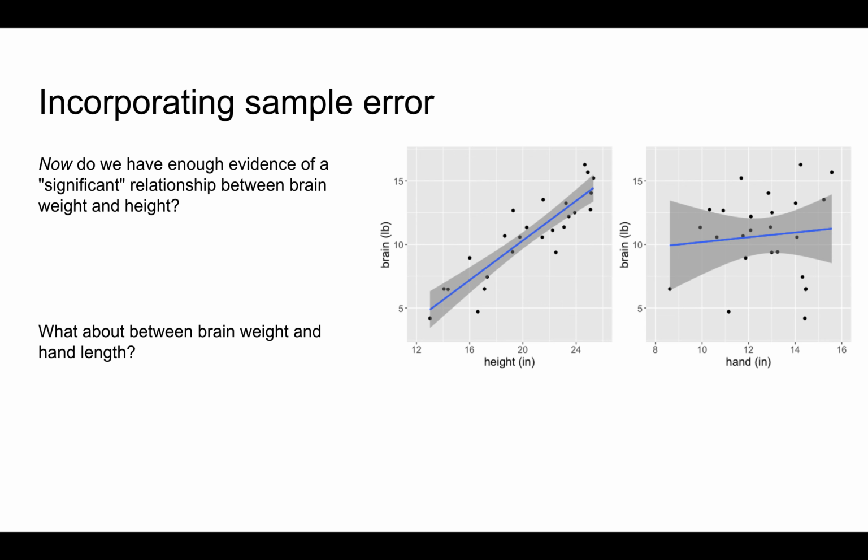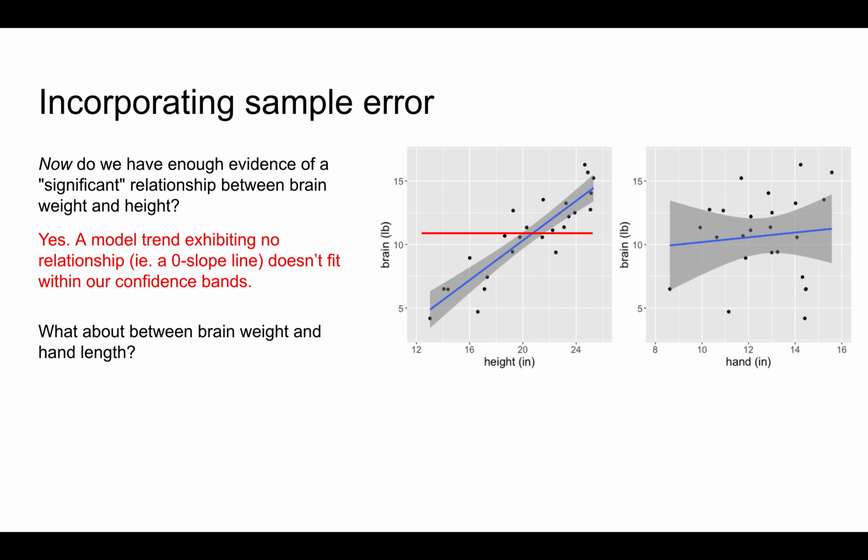In the case of brain weight versus height, the answer is yes. If there were no relationship between these two variables, we'd expect the trend line to have a slope of 0. Yet no matter where we put it on this plot, a zero slope line does not fit within the plausible trends indicated by our confidence bands. Or it's out of the realm of possibility, according to our sample data.